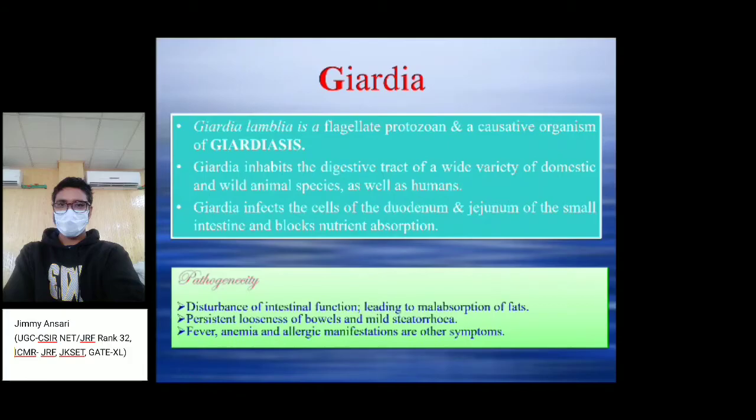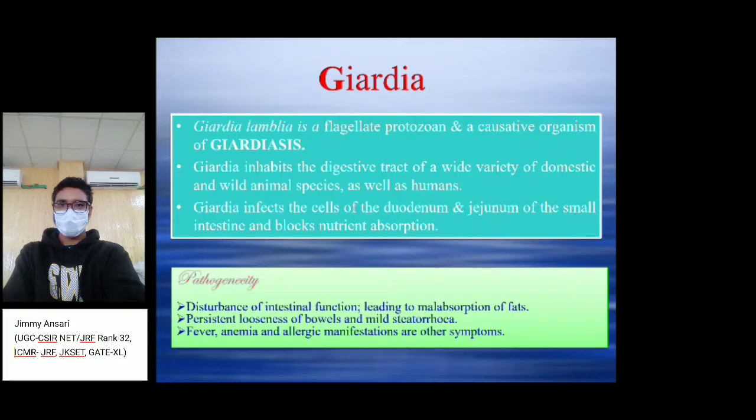So the first protozoan is Giardia lamblia, a flagellate protozoan and the causative organism of giardiasis. Giardiasis is a disease caused by a flagellated protozoan, Giardia lamblia.